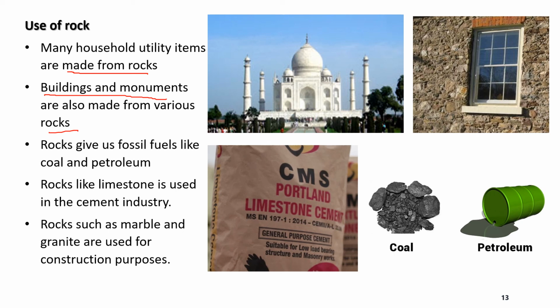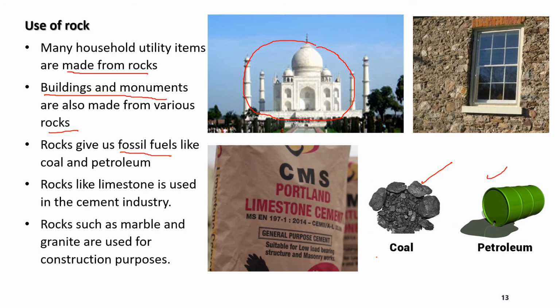The very famous building Taj Mahal is made up of marble, right? This is a good example. Rocks also give us fossil fuels like coal and petroleum. So these are also rock only. Coal is a type of rock only, and petroleum is also formed from these rocks only.